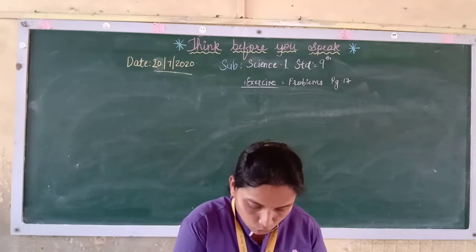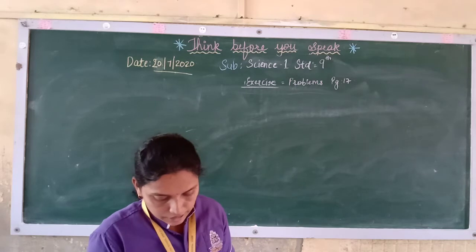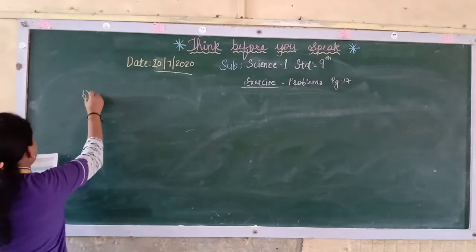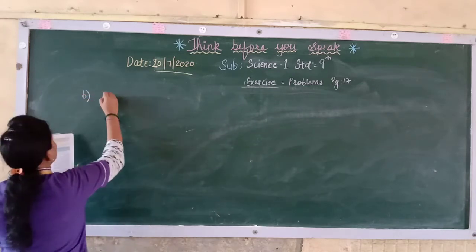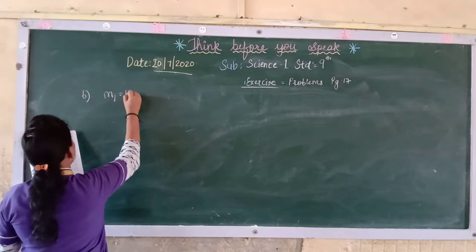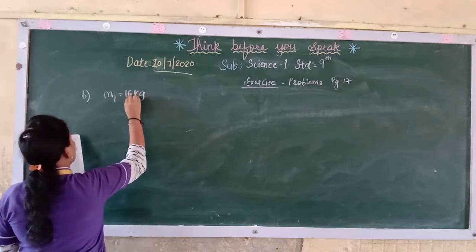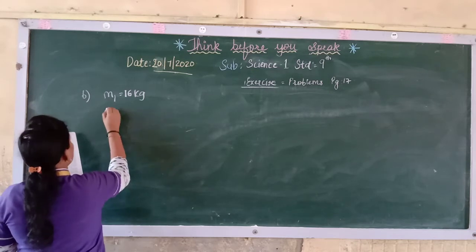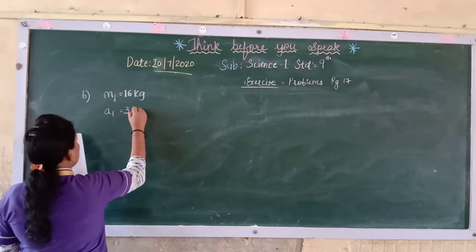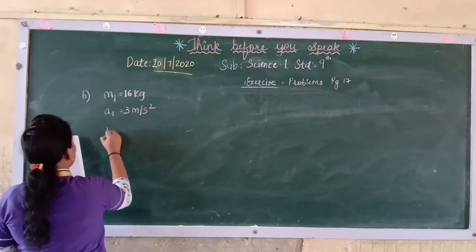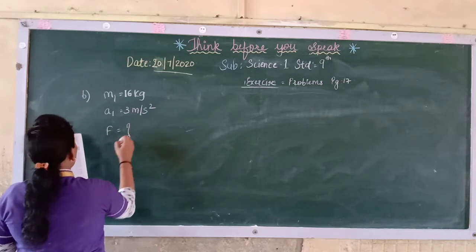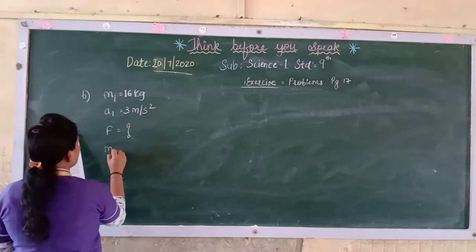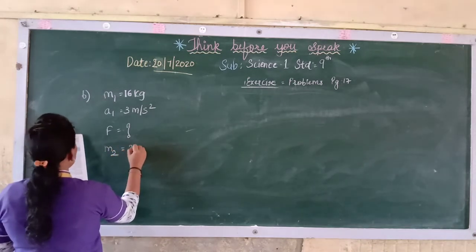So here we will see that mass m1 is how much? 16 kg. Acceleration a1, it is how much? 3 meter per second square, and we need to find the force. And further they have given the mass of the object. So here m2 will come, how much is it? 24 kg.